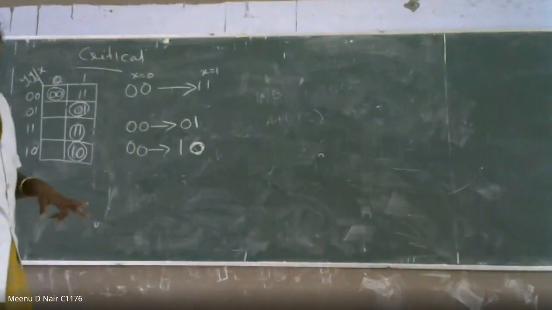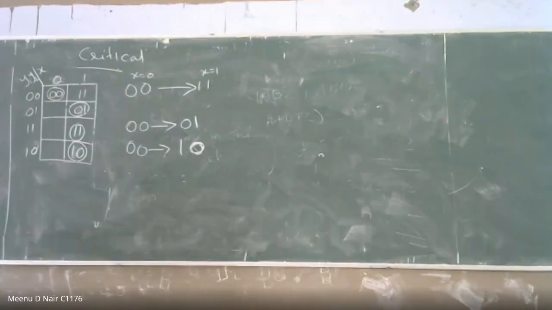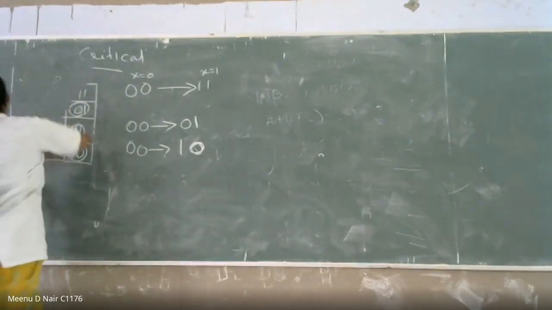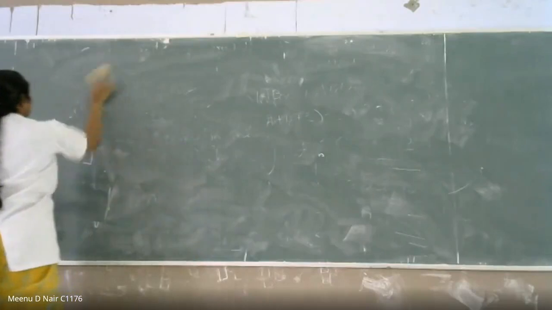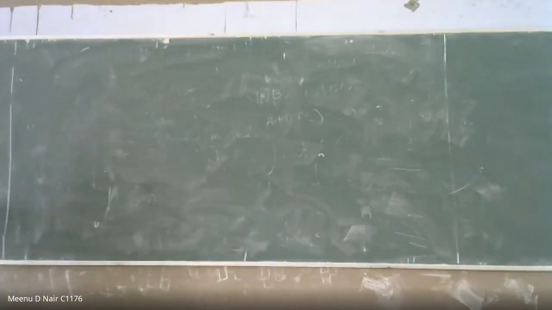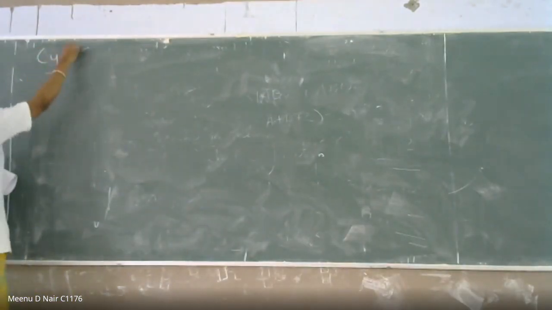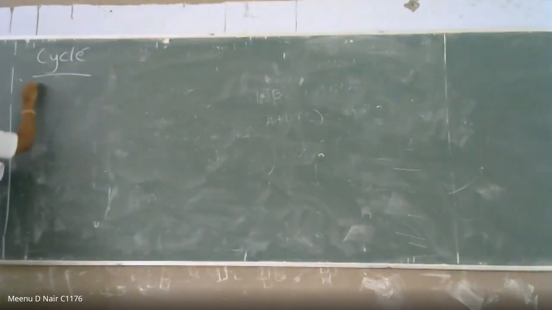Critical and non-critical races. Yes, ma'am. Okay, fine. Then the next thing is cycles. And the last point is cycle.